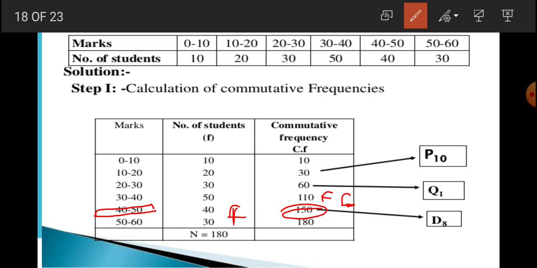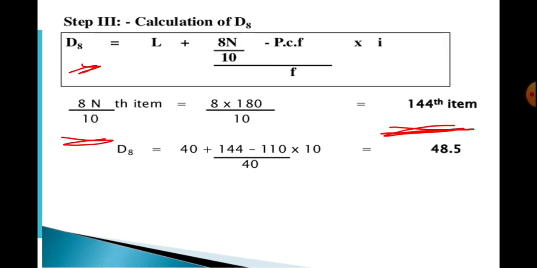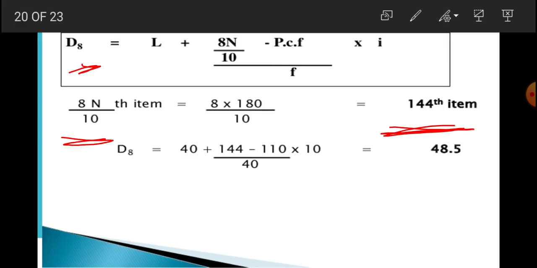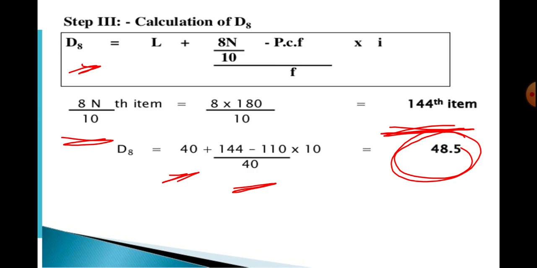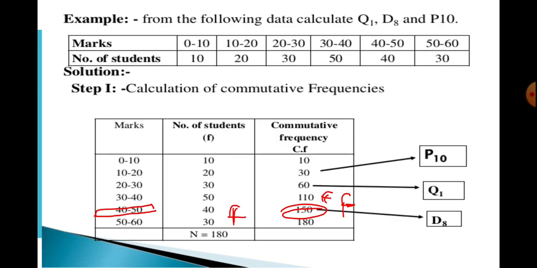Then what is I? I is 10. So we will substitute these values: 40 plus 144, which we just found out, minus PCF, this is the cumulative frequency of the previous class, divided by the frequency of the class, multiplied by 10. Then 48.5 will be our 8th decile. Clear, beta? So 48.5 will be our 8th decile.